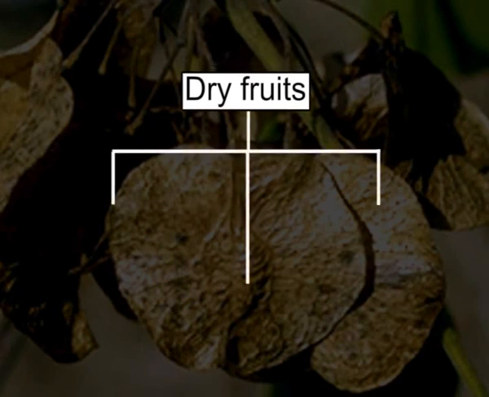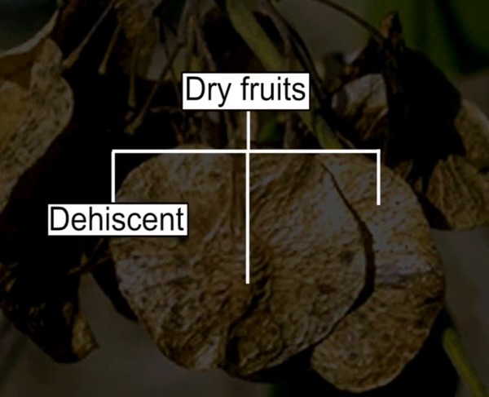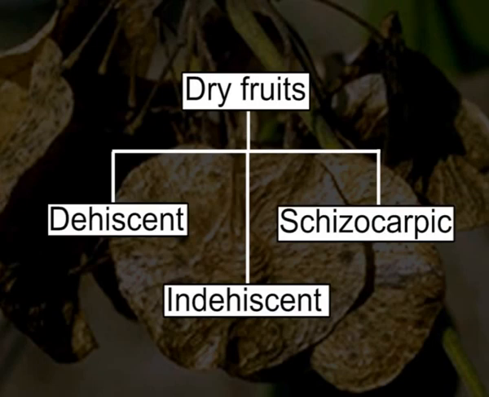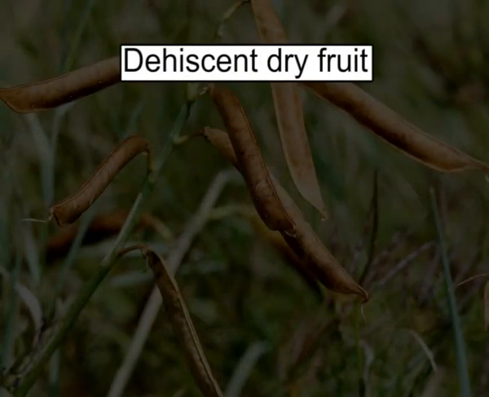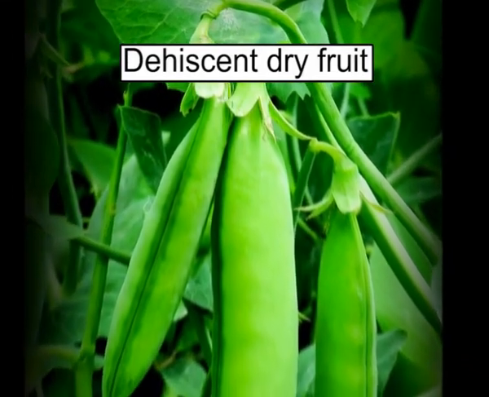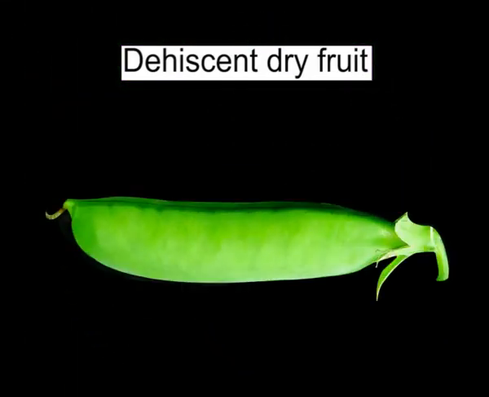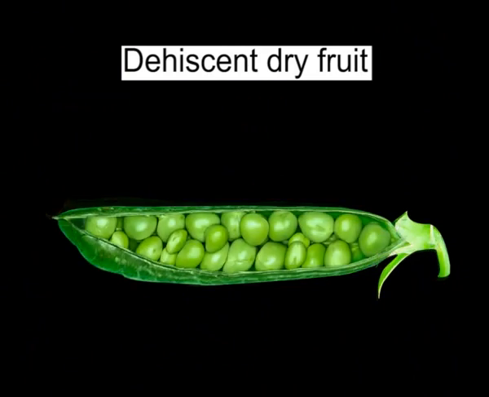These are dehiscent, indehiscent, schizocarpic. Dehiscent dry fruit. Dehiscent fruits are those fruits in which the seeds are contained in a seed pod, which opens to release the seeds or which burst automatically and discharge seeds.